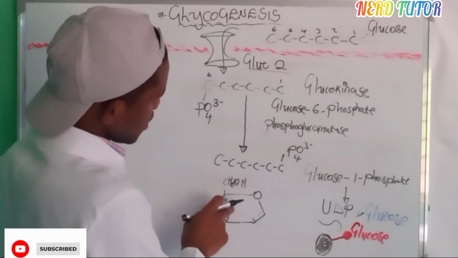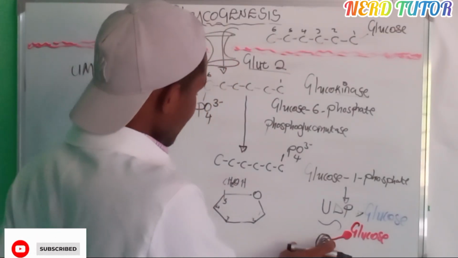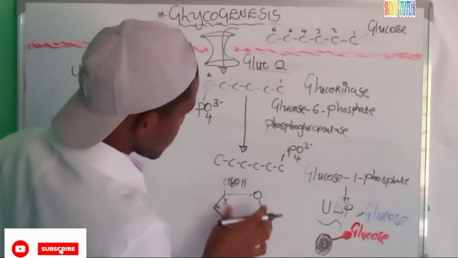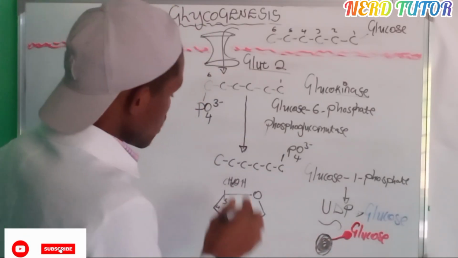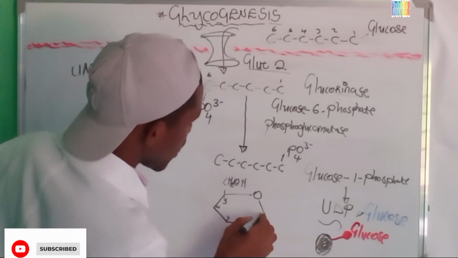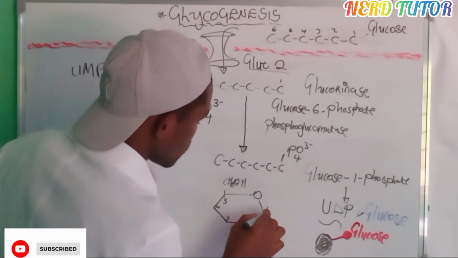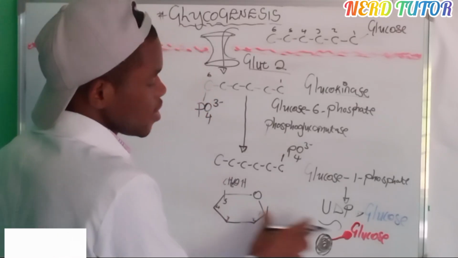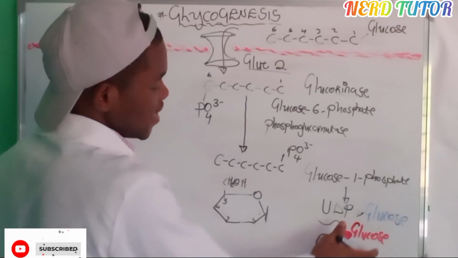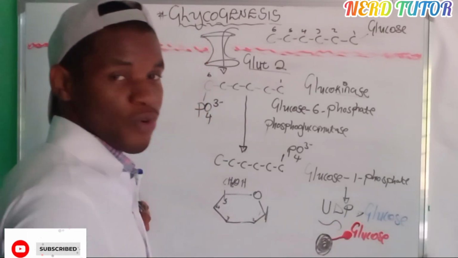So basically, what is happening here is, when we have this glycogenin, this is where the glucose will be attaching to another glucose. So this glucose, where we have carbon number 1, let's say we have carbon number 1 there. If we try to add another glucose molecule, because this is what we're going to be doing here, adding glucose on glucose, glucose on glucose, so that we accumulate a lot of glucose, so that we store them.